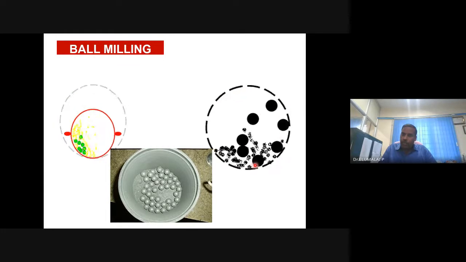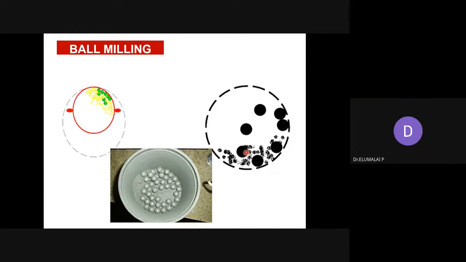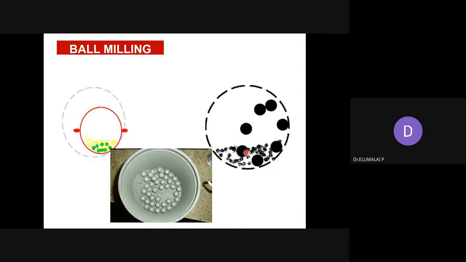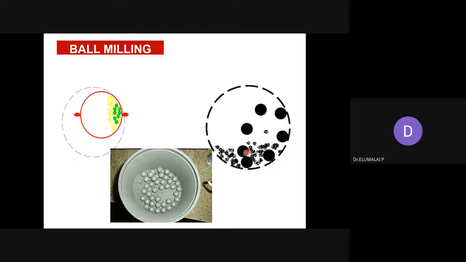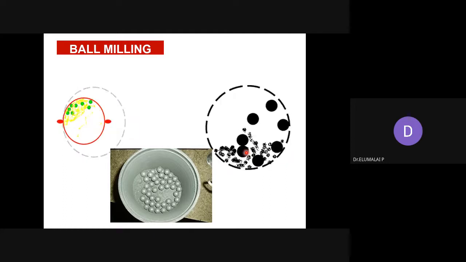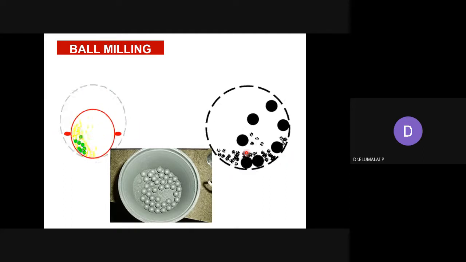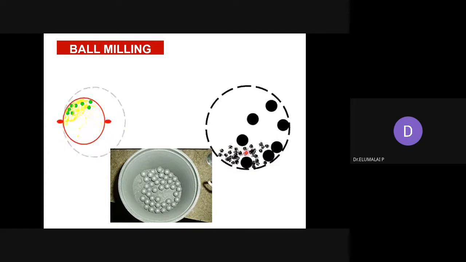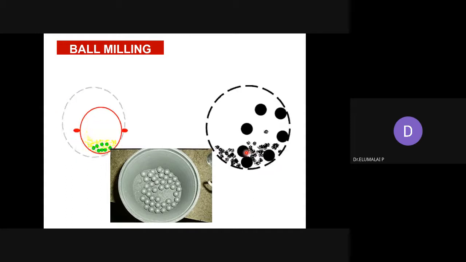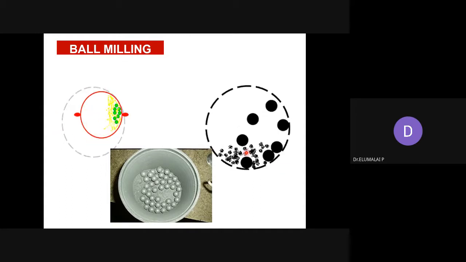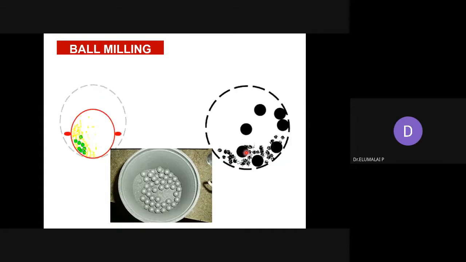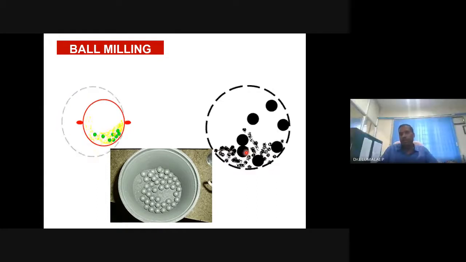It has to fall. When it falls, in between, they crush the grains. So if you have 100 micron particles, it will bring them down to 100 nanometer or 10 nanometer, depending on the RPM rotation speed and the duration that you are applying, depending on the strength of the ball you are using for crushing, and of course depending on the material that you are going to fabricate.